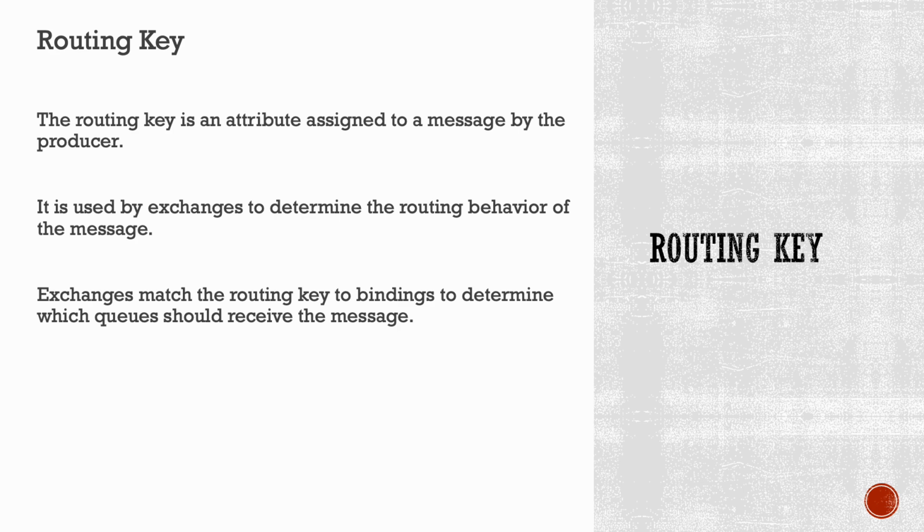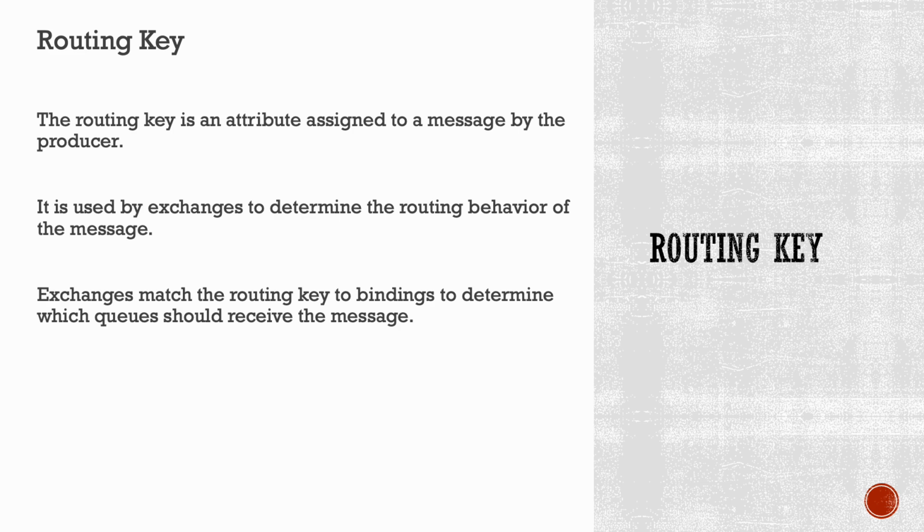Exchanges in RabbitMQ receive messages from producers and then distribute them to queues based on specific rules and criteria. One of the key factors in this routing process is the routing key. Exchanges match the routing key of a message to the bindings that have been established between the exchange and the queues. Bindings define the relationship between exchanges and queues and specify the rules for message routing. They can be created with various criteria such as routing keys, message attributes, or headers. When an exchange receives a message, it examines the routing key of the message and compares it with the routing keys specified in the bindings.